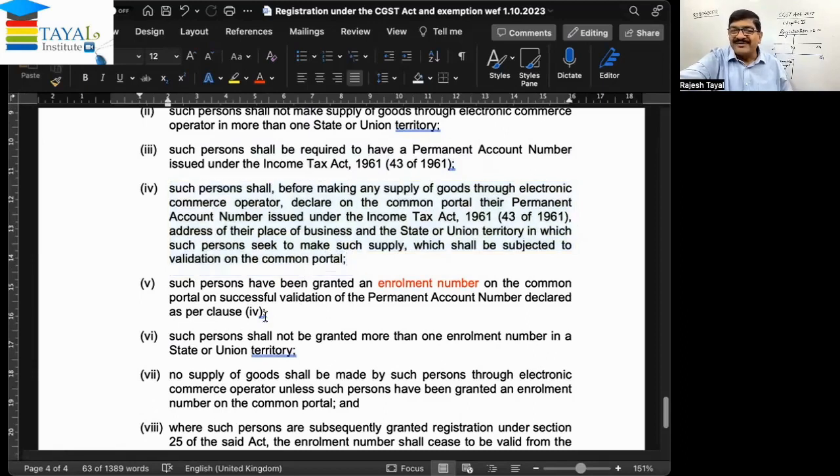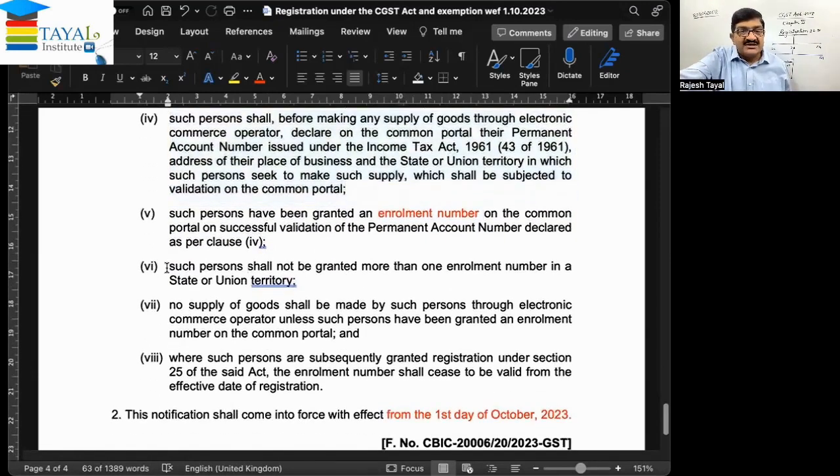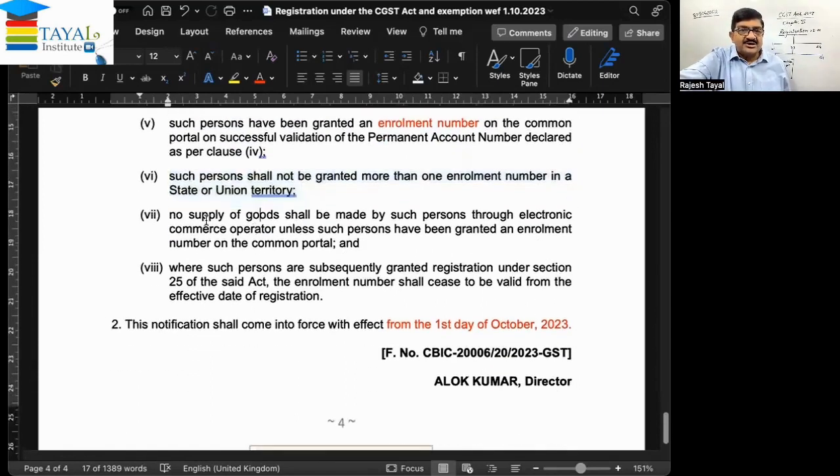On validation, what happens? Such person will be granted an enrollment number. There is no GSTIN. He will have an enrollment number on the common portal on successful validation of the permanent account number. So instead of GSTIN, he will have an enrollment number, but only after validation of the particulars furnished under clause number 4. And such person shall not be granted more than one enrollment number in a state or union territory, only one place of business. Then, no supply of goods shall be made by such person through the electronic commerce operator unless such person has been granted an enrollment number on the common portal.